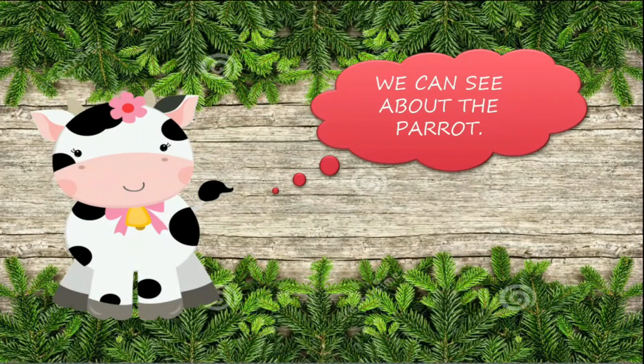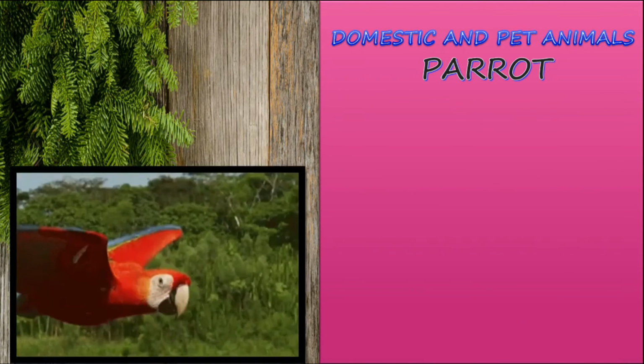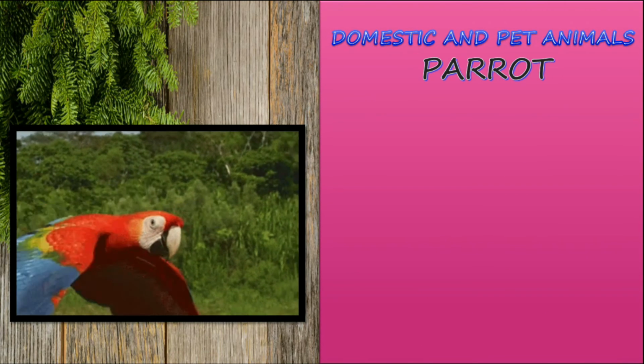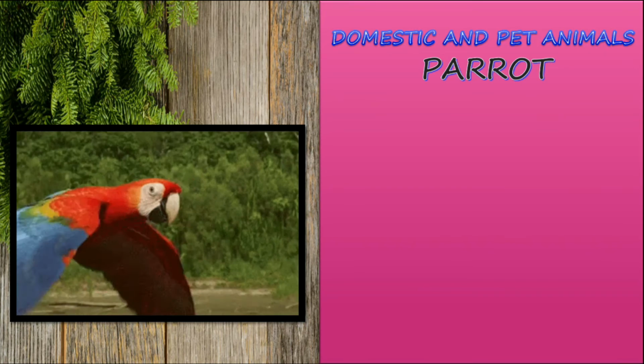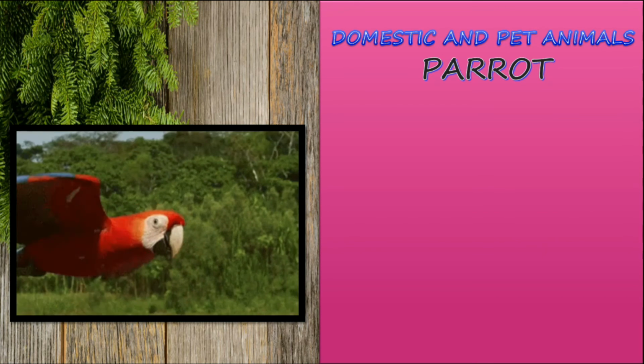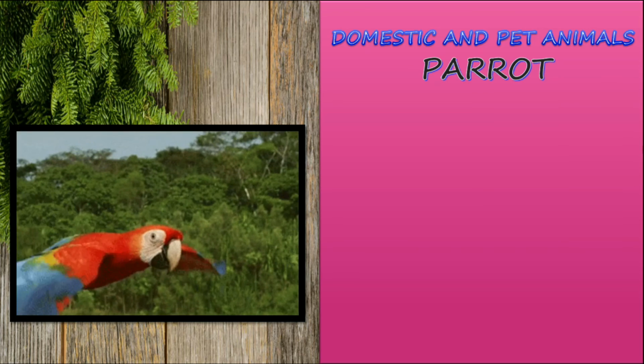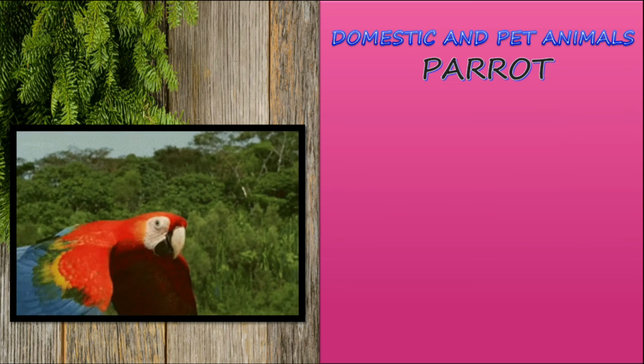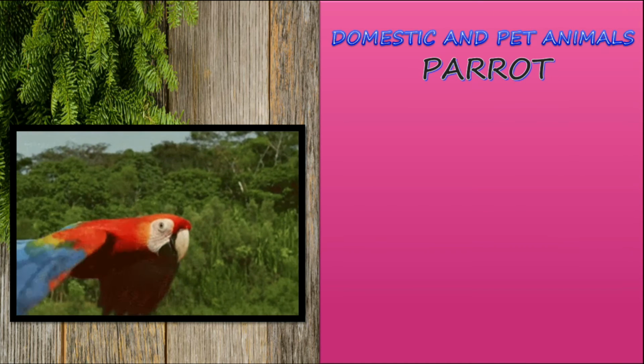We can see about the parrot. Domestic and pet animals, parrot. So parrot is one of the beautiful birds and it is also known as the talkative bird because it can talk what we teach the parrot.